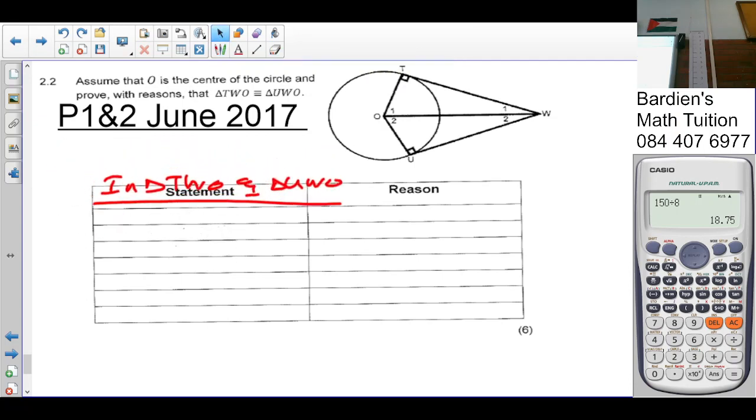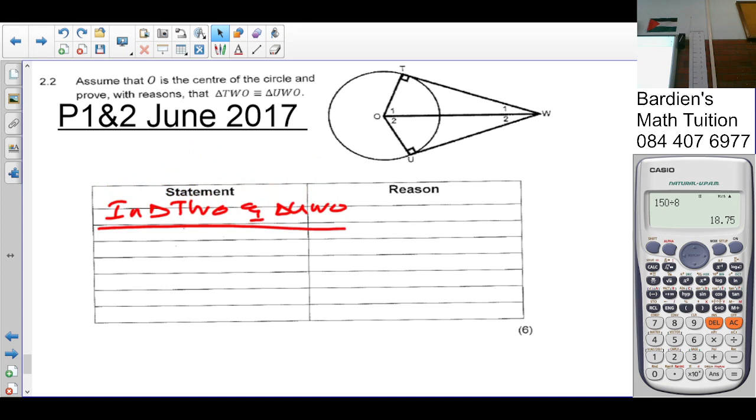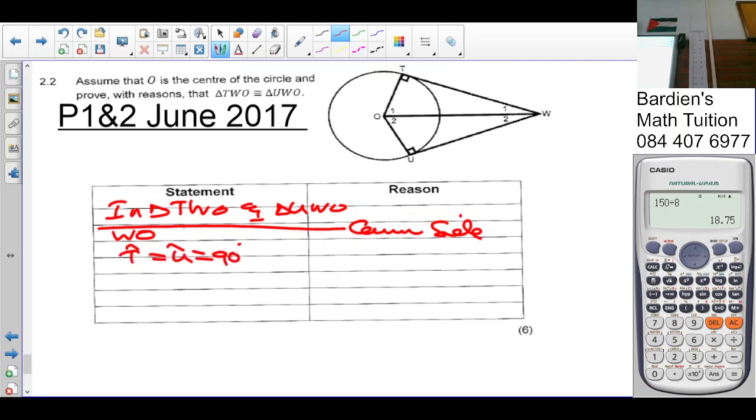Okay, I think I got enough space here. So you're going to say WO is a common side. Why? Because that's in both triangles. Then what? Angle T and angle U. Angle T is equal to angle U, it's equal to 90. Why? Given.